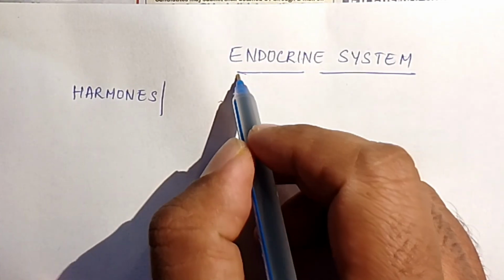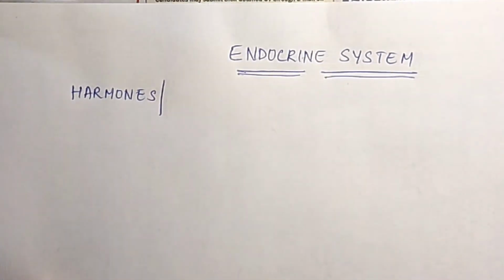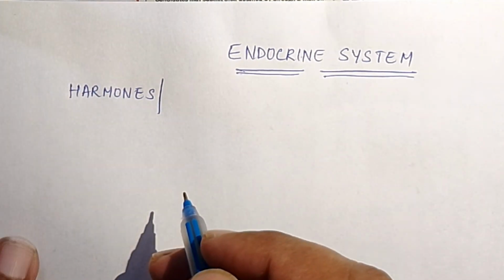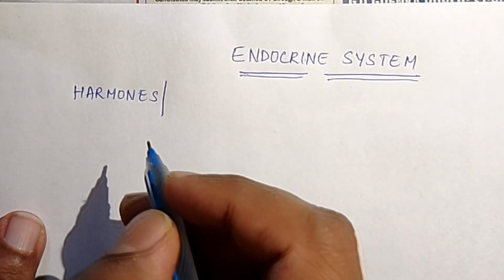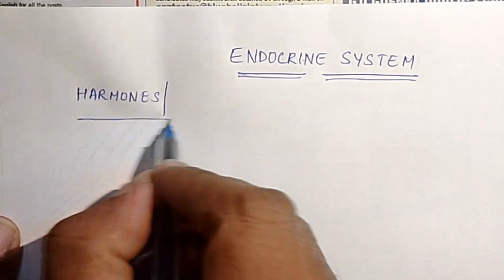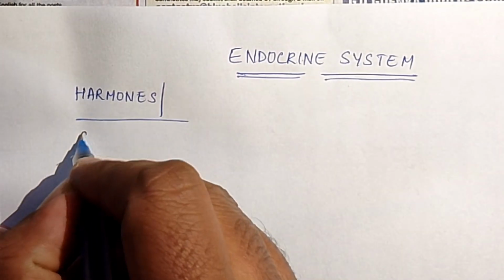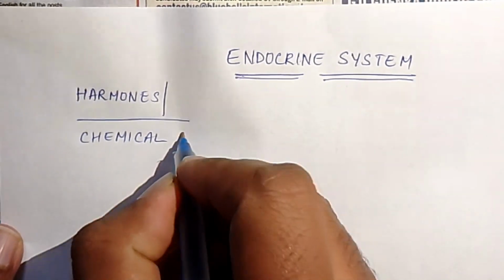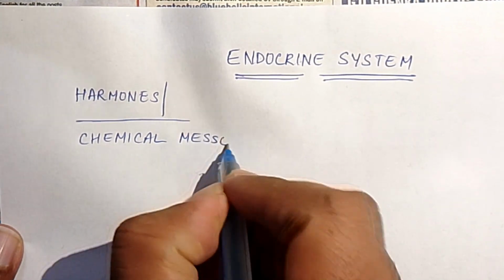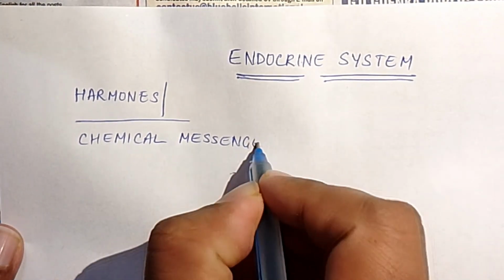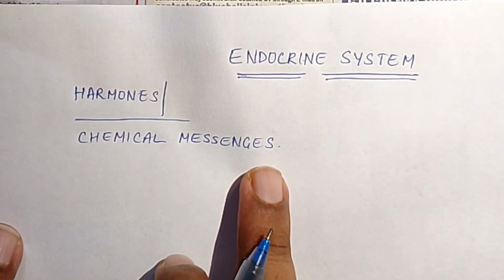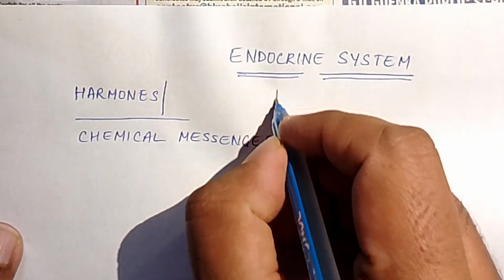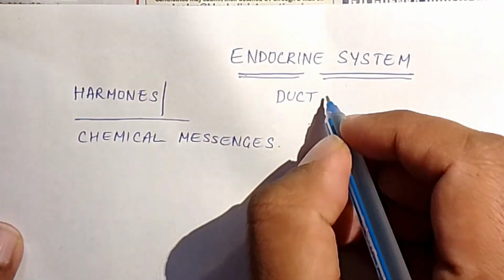Now we will discuss the endocrine system. The endocrine system deals with the endocrine glands, and their secretions are called hormones. Hormones are also called chemical messengers. That means these hormones are used as chemical messengers, and the glands are also called ductless glands.